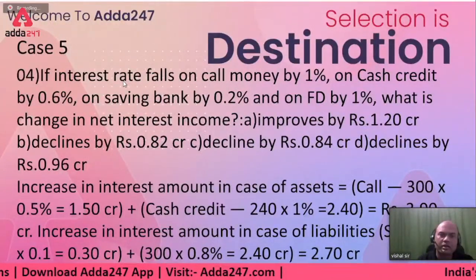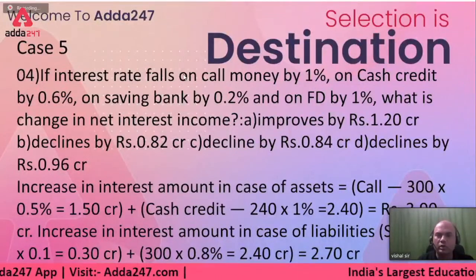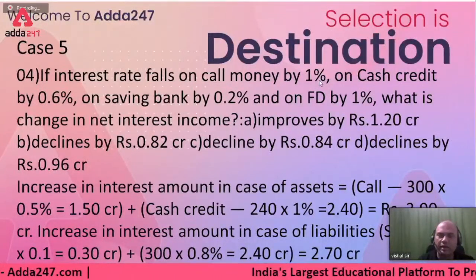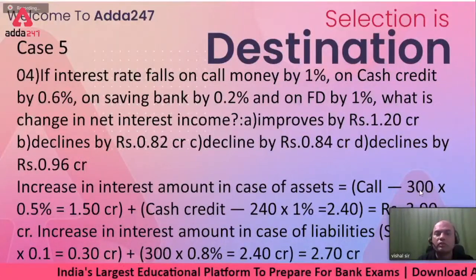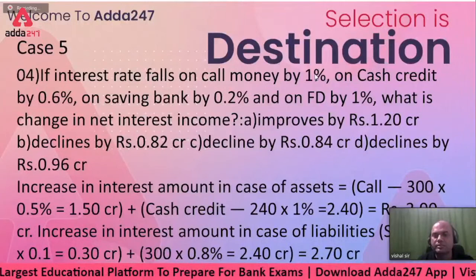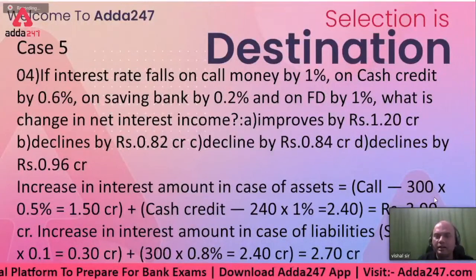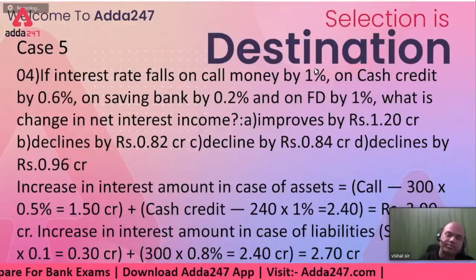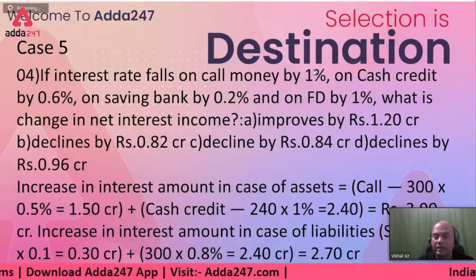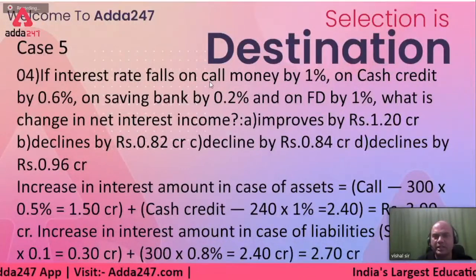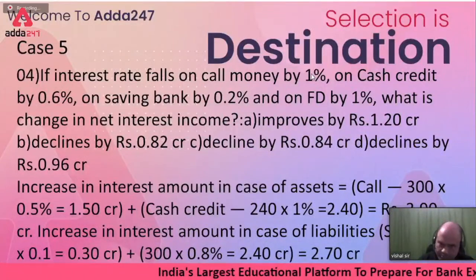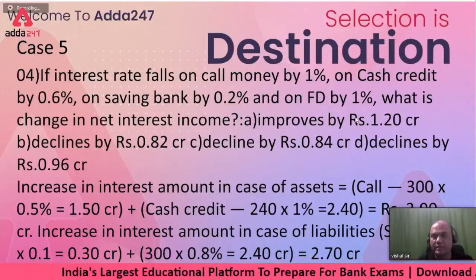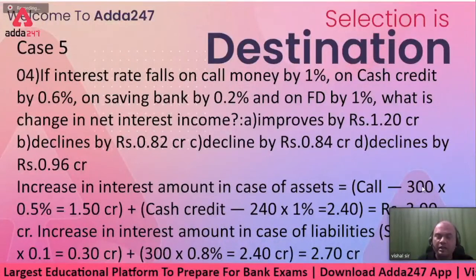Call money falls by 1%. So what will happen? Call money 300 crores into 1%. Now falls means less I'll be paying, and this much I'll be receiving less, because call money is an asset. Got that point? This much I'll be receiving less. So how much less will I receive?